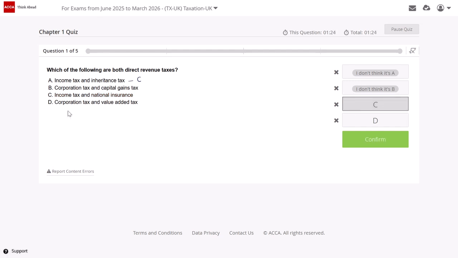Why not D? So D says corporation tax. Again, corporation tax is both, that is revenue and capital. And when I talk about value added tax, it is indirect and it is neither revenue nor capital, because it is a tax which is not on your income, it is on expenses. Hence it is neither revenue nor capital. Hence even option D is ruled out. So the correct answer is option C.